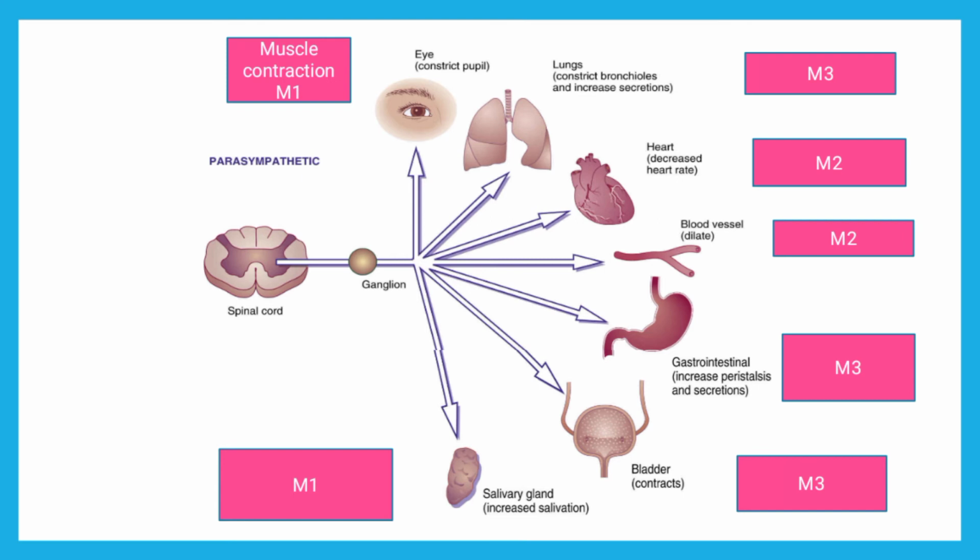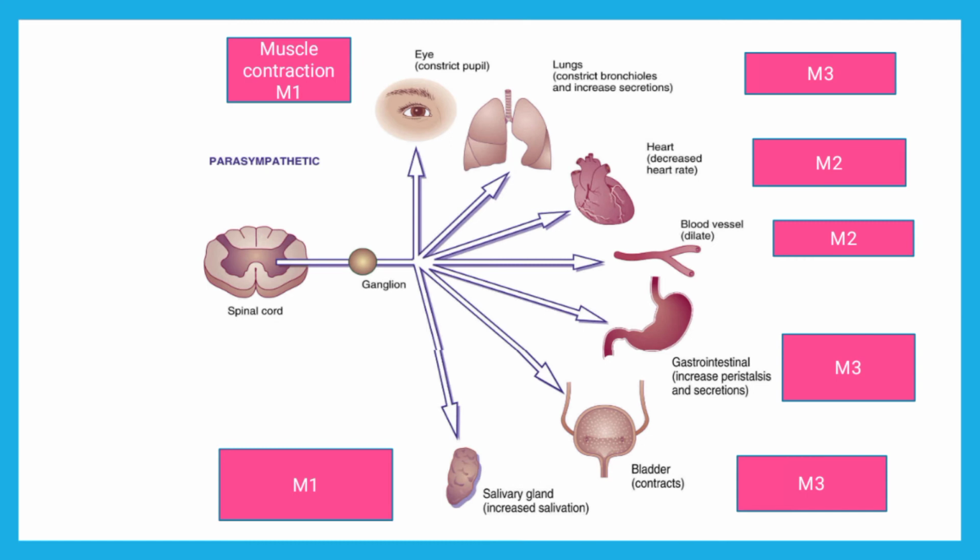And on the salivary glands, since M1 receptors are located on the secretory glands, like lacrimal secretions, it will increase your salivary and sweat gland secretions. So these are various effects which we have seen with acetylcholine also.